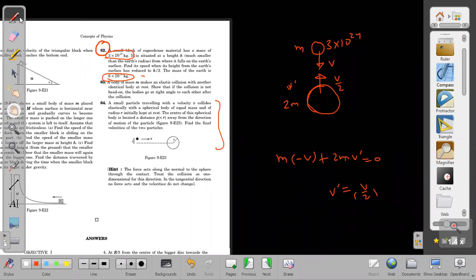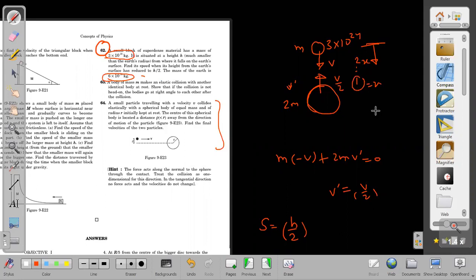So when the height reduces to h by 2, what is the displacement covered? Relative displacement is h by 2. But if relative displacement is h by 2, then how much distance does it actually fall? It does not fall by h by 2 distance. That h by 2 is the total distance. Out of that, in what ratio are they covering the distances? They are covering in the ratio 1:2. If Earth covers distance x, then this body covers distance 2x.